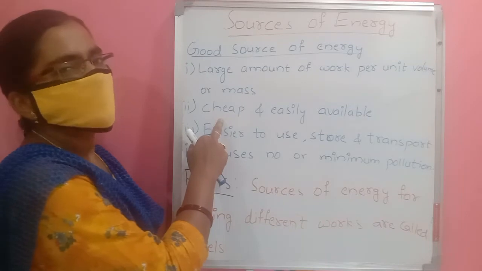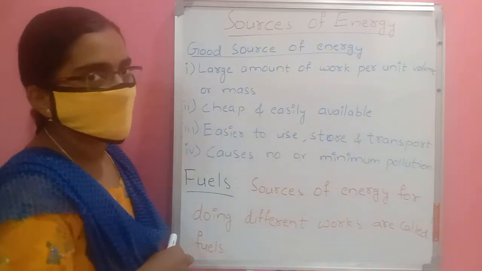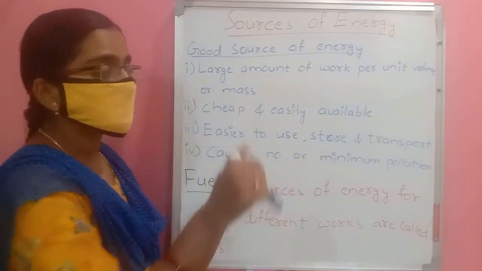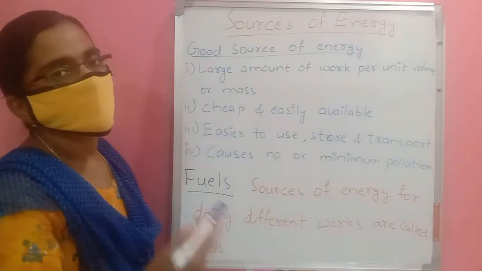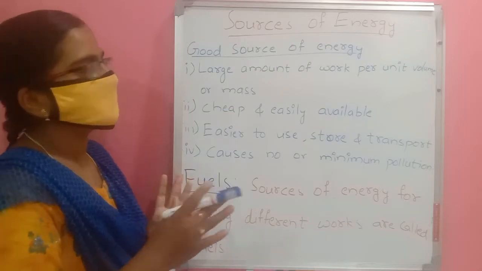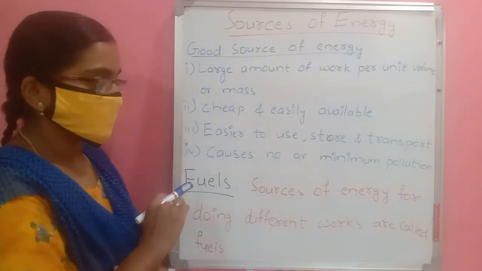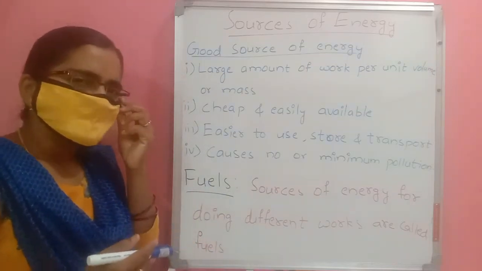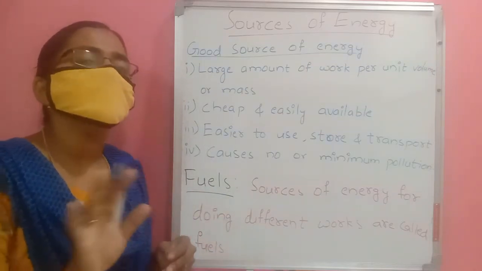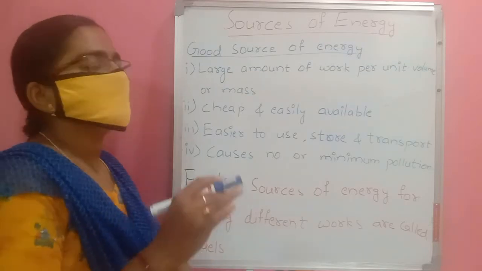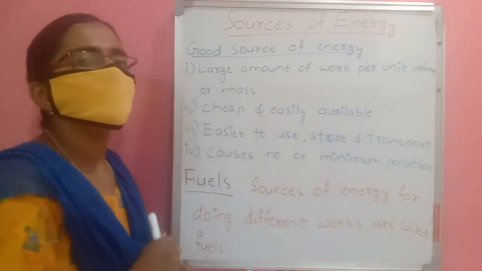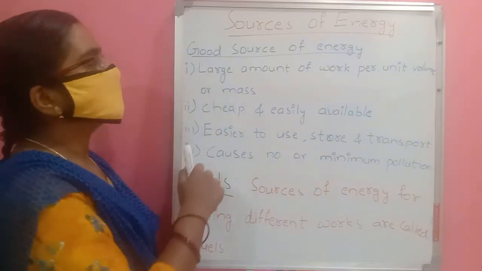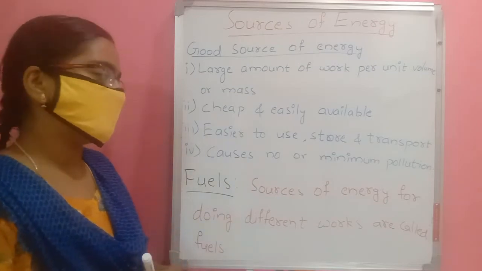Next, it should be cheap, low cost and easily available. Then also, it should be easier to use, store and transport. For all these purposes, if it is easy, then we can say this is a good source of energy. Next, it causes no or minimum pollution. If possible, it should cause no pollution. Otherwise, it should cause minimum pollution. If these four qualities are there, then we can say that is a good source of energy.